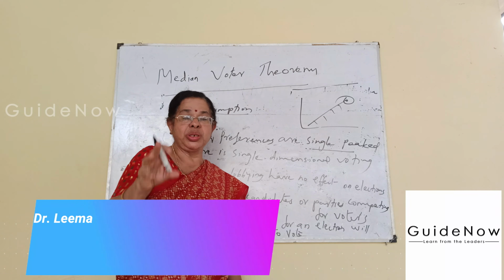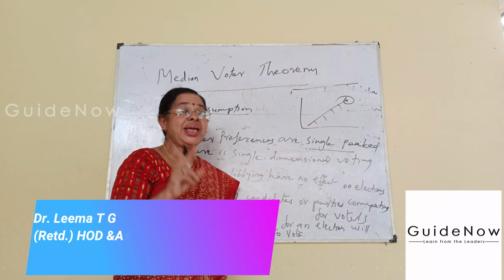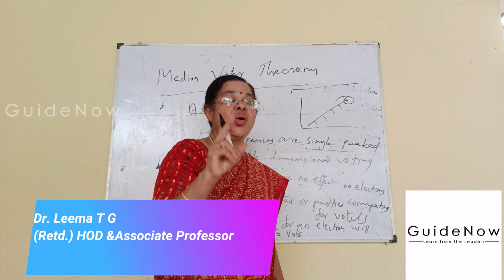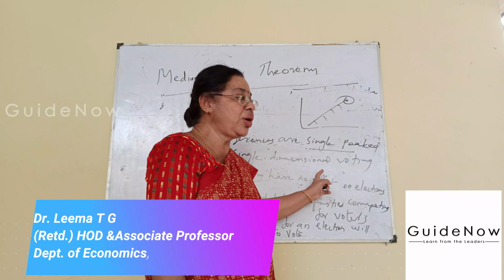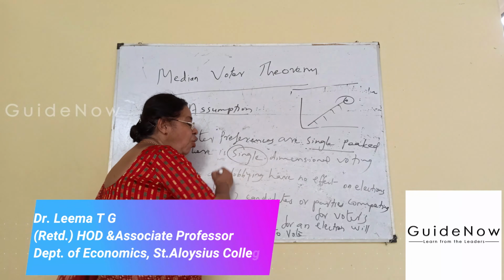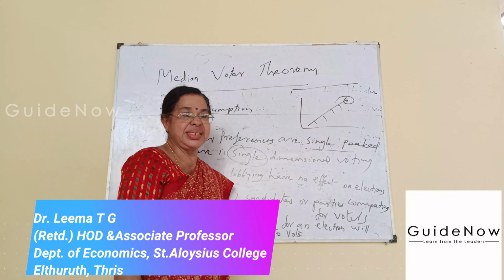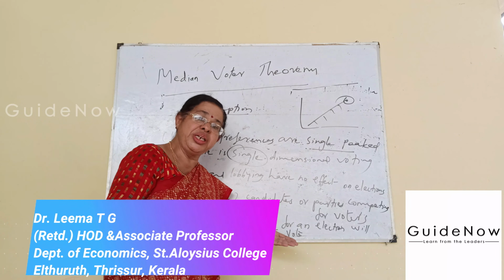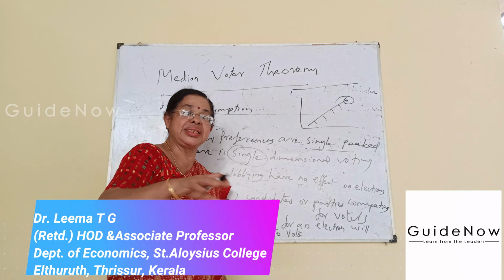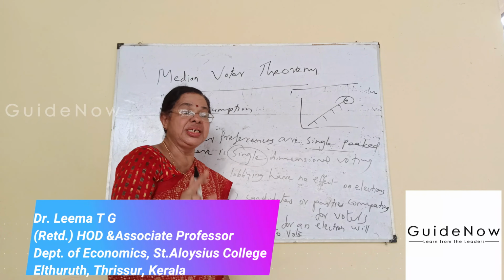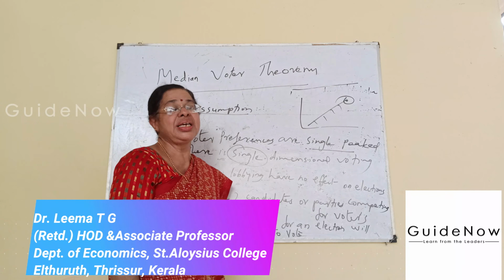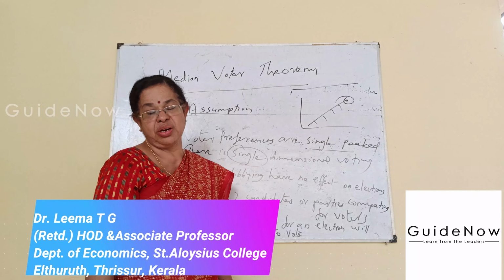Only one issue at a time, and there is no consideration of other issues. That is known as single dimensional voting.